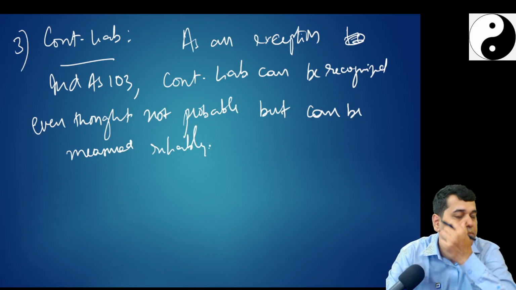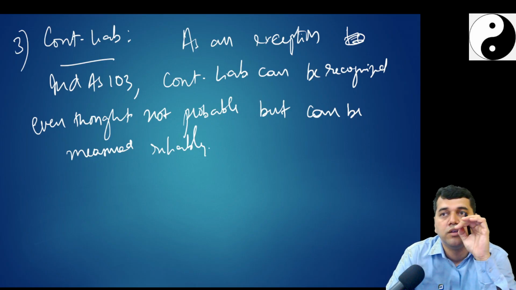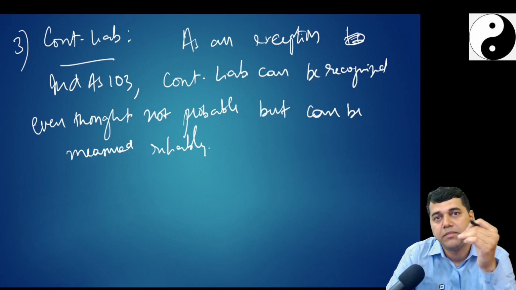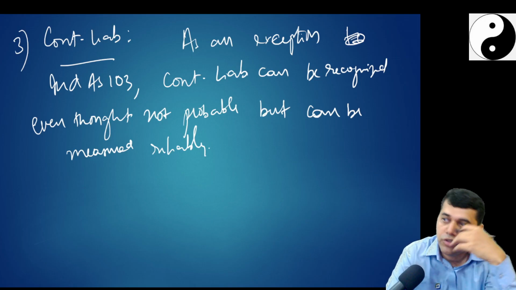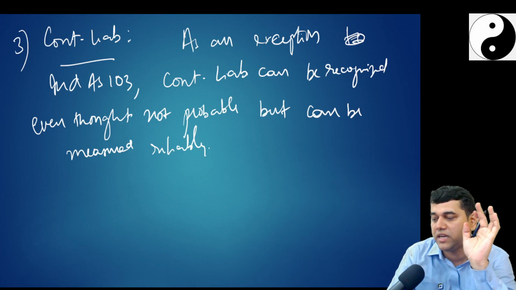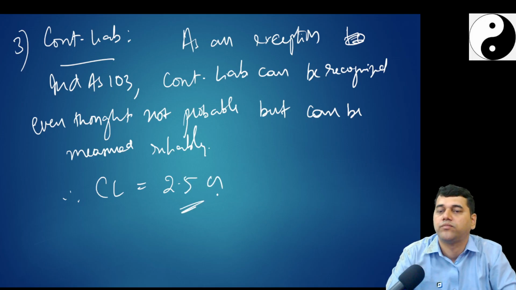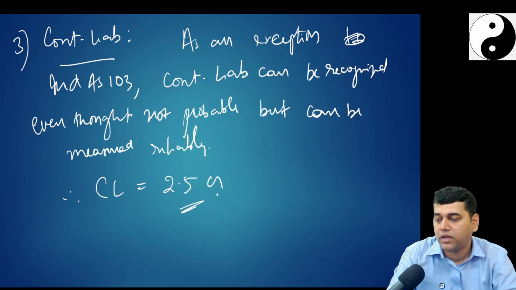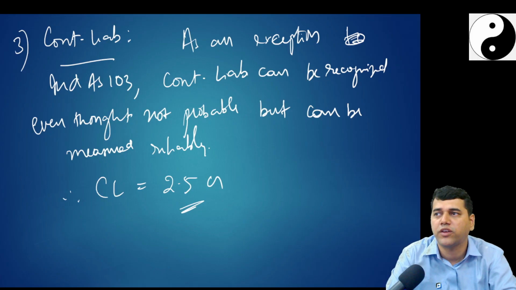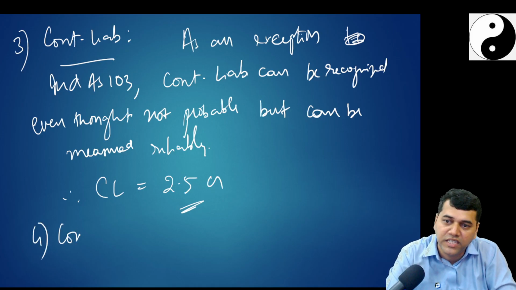That means, as per Ind AS 103 exception, you are going to recognize a contingent liability in your books, even though it is not probable, but you can measure it reliably. Therefore, CL is equal to 2.5 crore. And if you see all this explanation, you are talking about the fair value of the net assets. Next comes, what is it called? Indemnification asset.